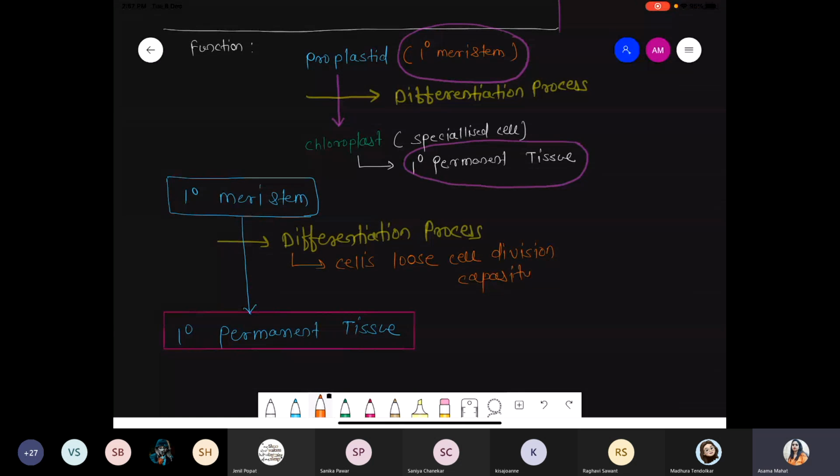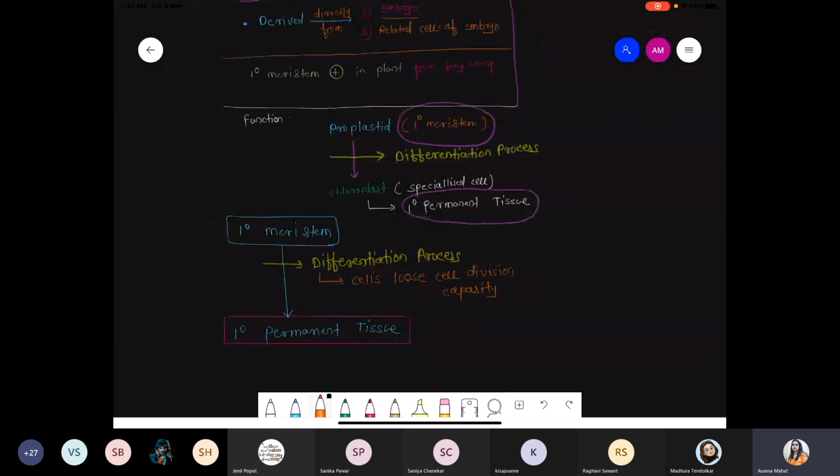Such a step is called differentiation. Primary meristem is present at the beginning, and further it undergoes the differentiation process, and after differentiation it is converted into primary permanent cell or primary permanent tissue. Got it? Any doubt? As we see more examples ahead, you will get a clear-cut idea.